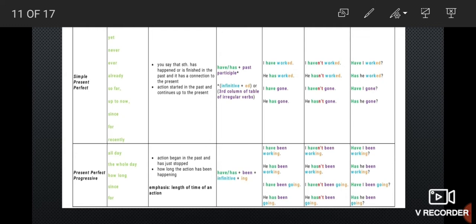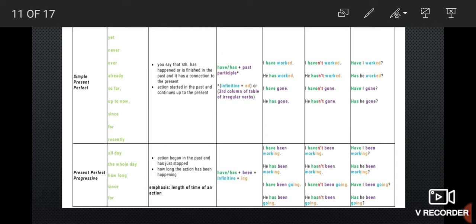Next is present perfect progressive or present perfect continuous. Here the structure is have or has plus been plus V1 plus ing. What is the definition? The action began in the past and is still continuing in the present time. I have been working for 2 hours. The masons have been working for the whole day. How long have they been working? She has been studying since morning.